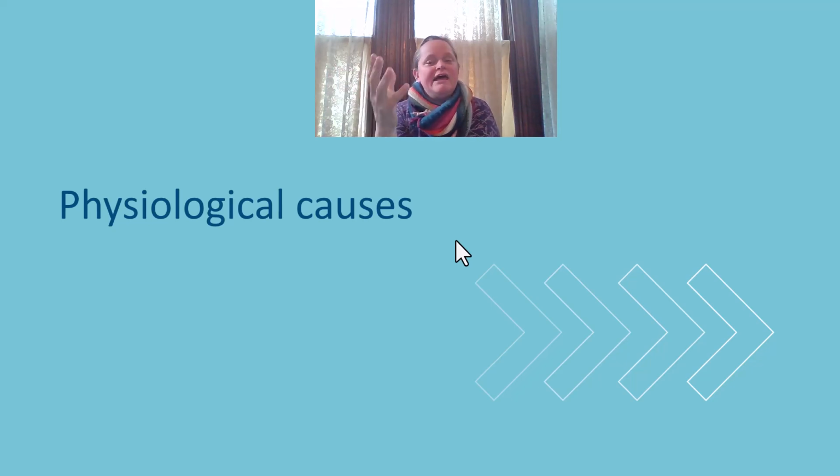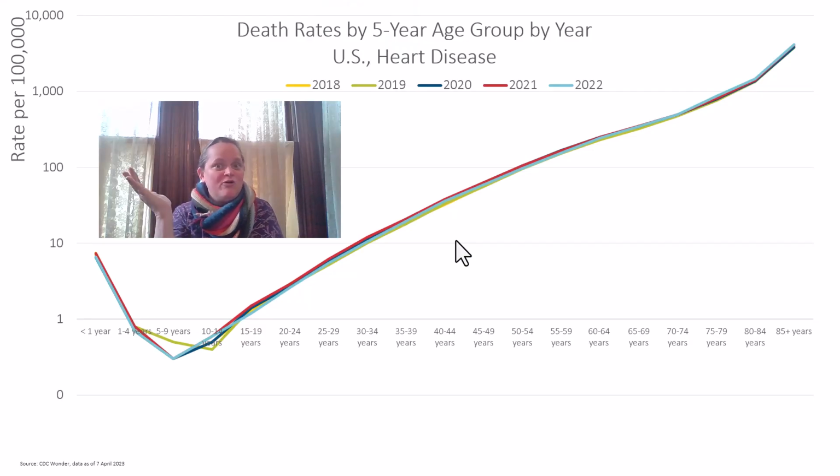So let's look. Heart disease and cancer are part of this group of causes of death that we'll call physiological causes, as opposed to the external causes of death, which are accidents, homicides, and suicides. I'm going to break up accidents into sub-causes, but that will be in future videos. So let's start with the number 1 cause of death, and I need to reorient you for this graph here.